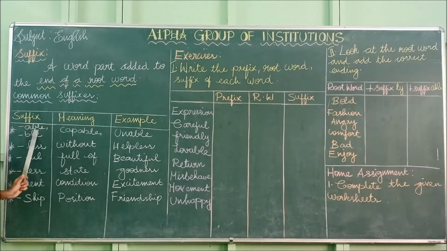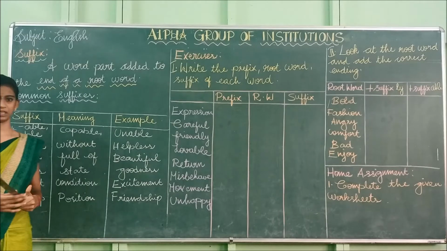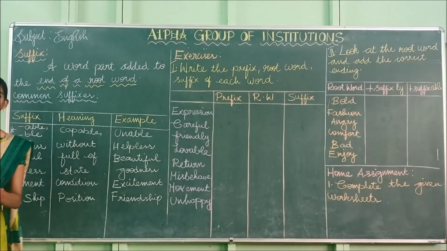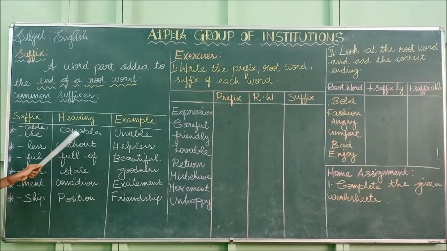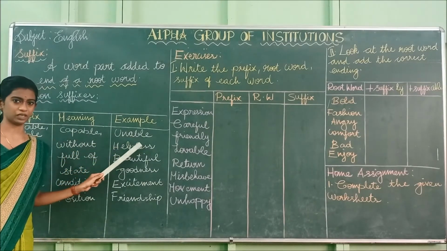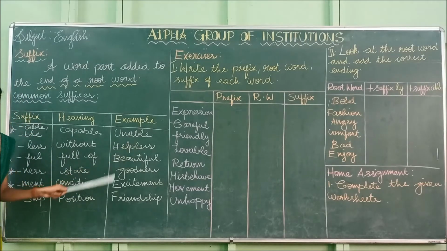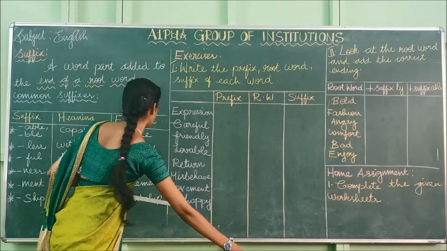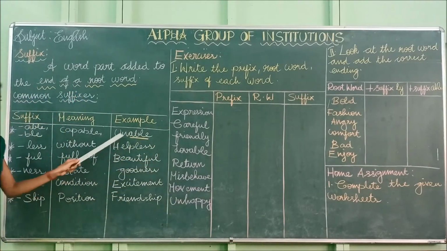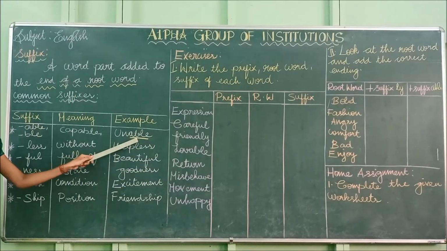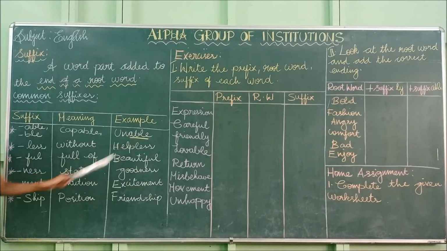The meaning of able is capable. Capable means the ability of a person, what he is able to do or what he is not able to do. And the example is unable. So we have added the suffix to the end of the word, unable.